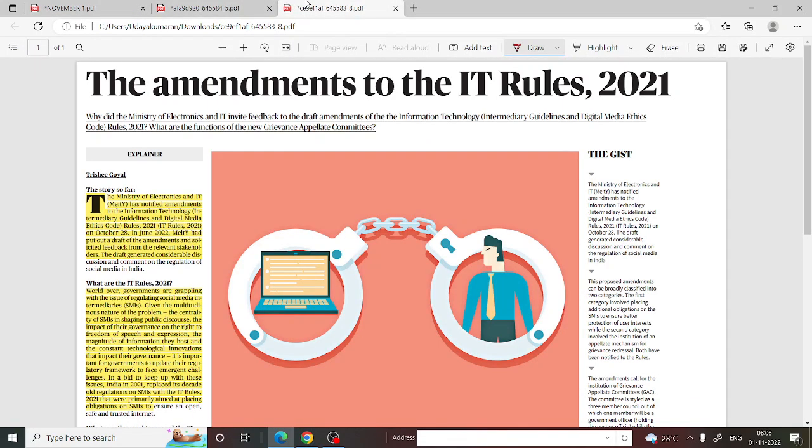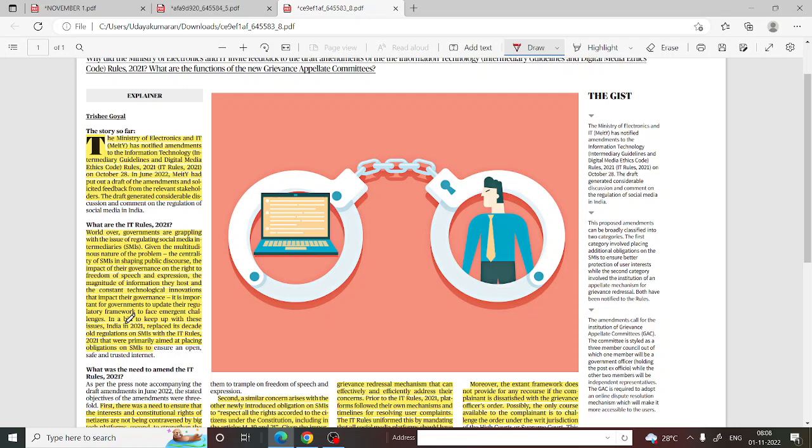So the fourth topic and fifth topic is this topic: the amendments to the IT Rules 2021. The Ministry of Electronics (MeitY) has notified amendments to the Information Technology Intermediary Guidelines and Digital Media Ethics Code Rules 2021. In June 2022, MeitY put out a draft of amendments and solicited feedback from the relevant stakeholders. The world over, governments are grappling with the issues of regulating social media intermediaries, given the multidimensional nature of the problem, the centrality of SMIs in shaping public discourse, and the impact of governance on the right to freedom of speech and expression.